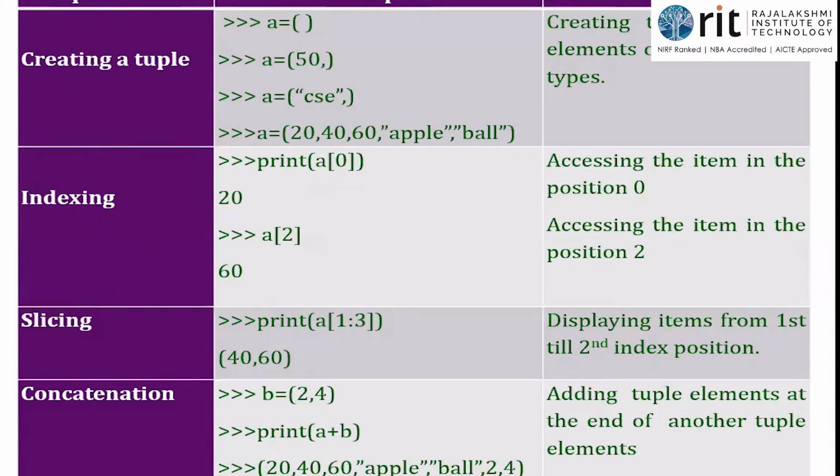In the result, either yet another tuple gets stored, or the result is printed directly. Okay, so let's see. Indexing: print of A of 0. What is in A now? 20, 40, 60, apple and ball. So print of A of 0. In the print statement, I put some expression.